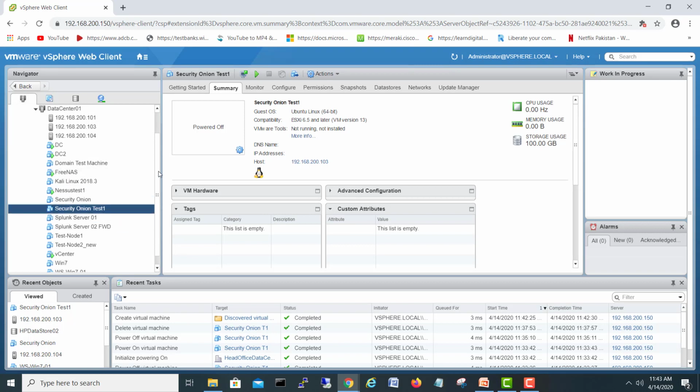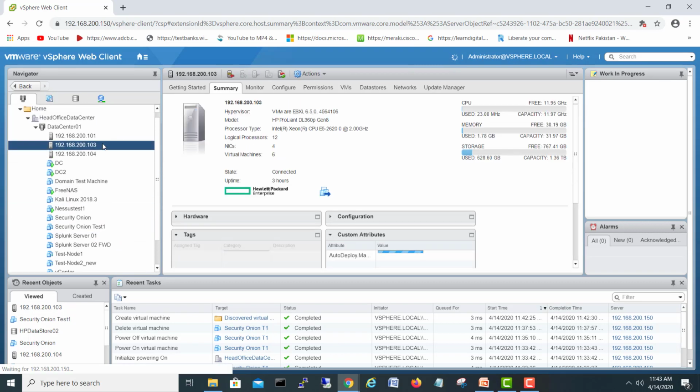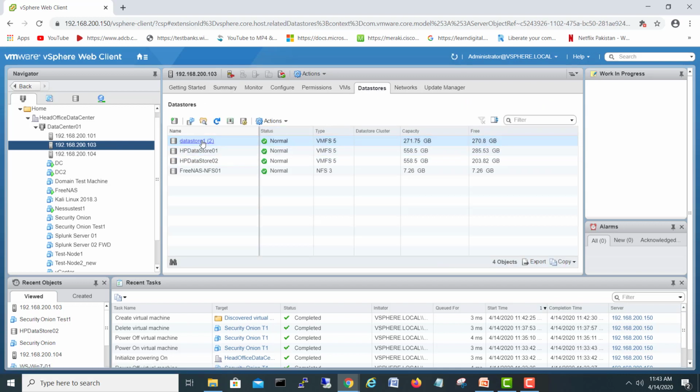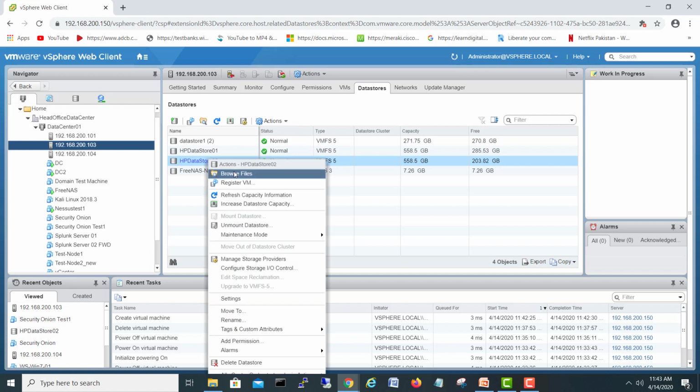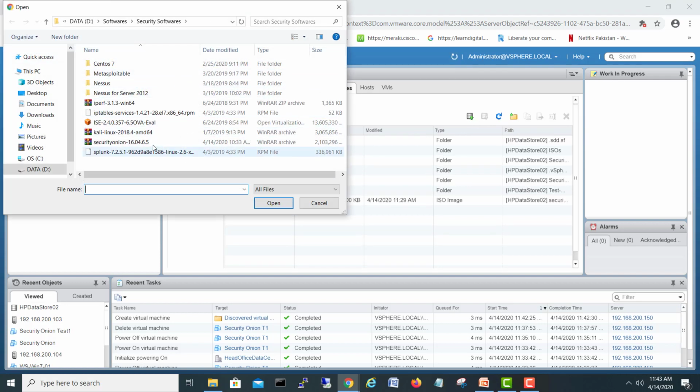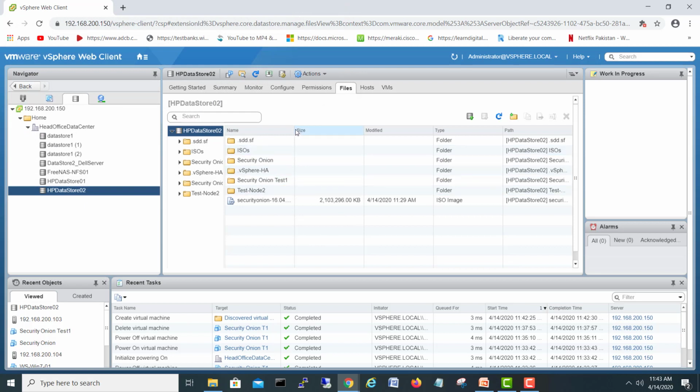So how to upload to the data store? You have to go on your ESXi server, go to data stores and right click on any data store wherever you want to upload. I will go browse and I will upload the ISO image from here. I can choose my image and open it, and it will go to 100% and upload. So I have already uploaded it here.